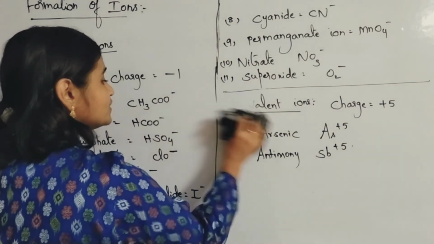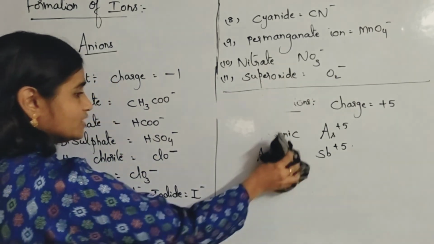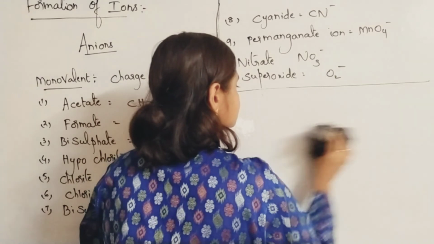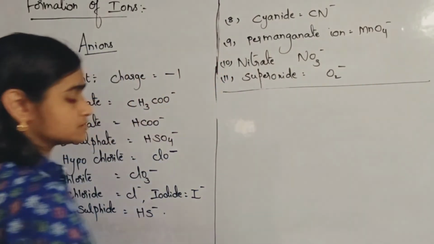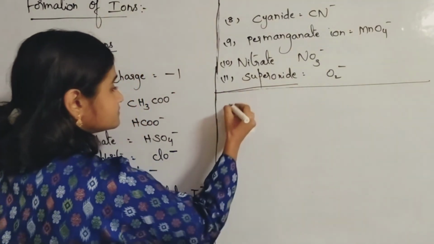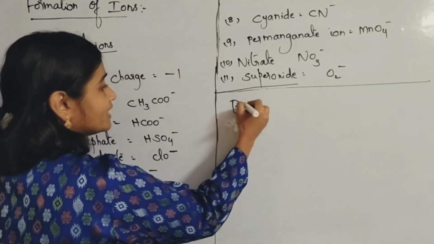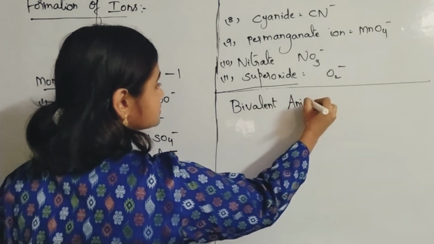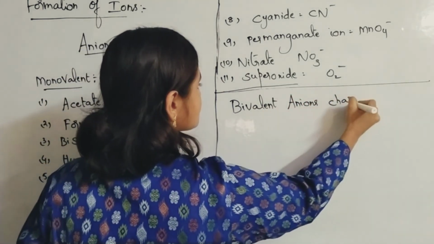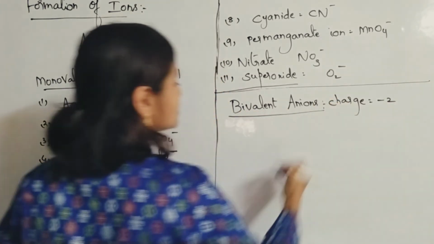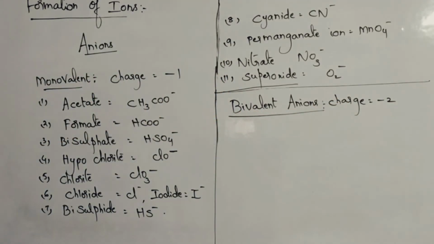Some examples for bivalent ions. Okay, bivalent anions. Charge is how much? -2. Bivalent anions, charge is -2. So what are the examples of bivalent?